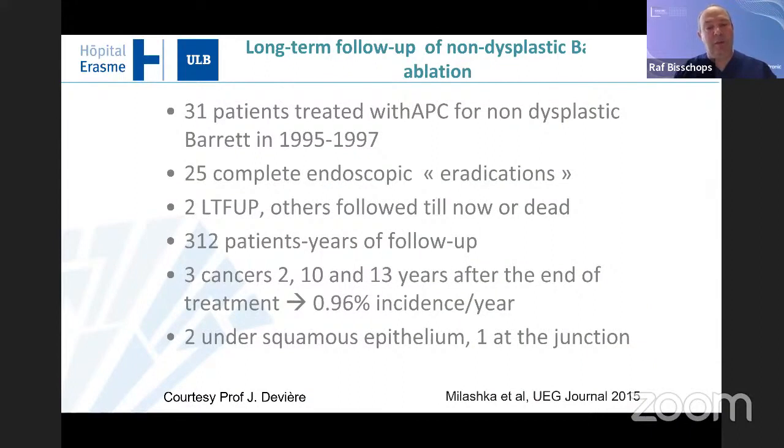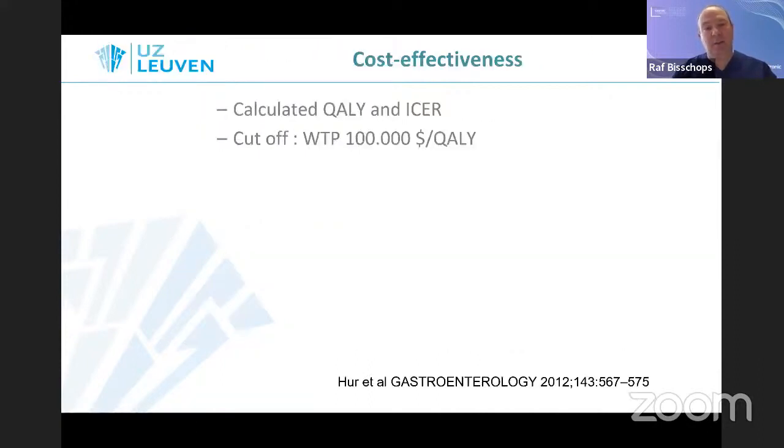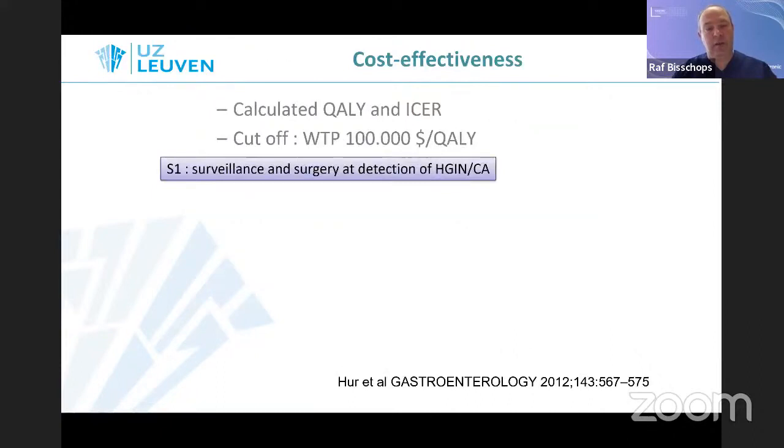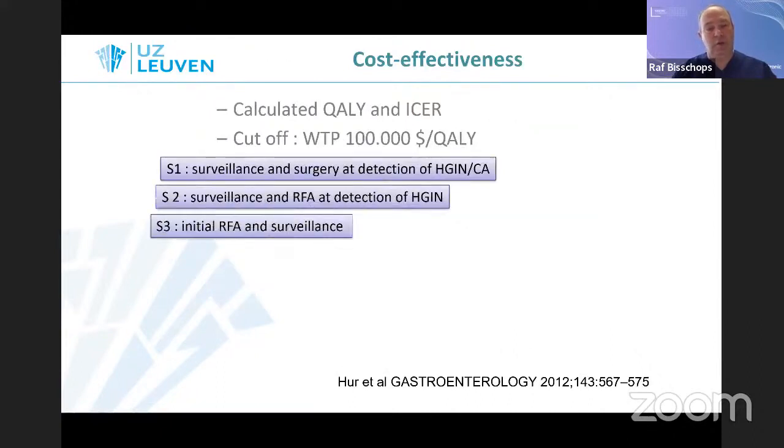At least if we look at this APC study from Brussels, you can see that there's still a risk of around 1% to progress to cancer in this small study with 31 patients treated with APC. And finally, the cost-effectiveness study compared surveillance and surgery at detection, surveillance and RFA at detection, and initial RFA and surveillance.